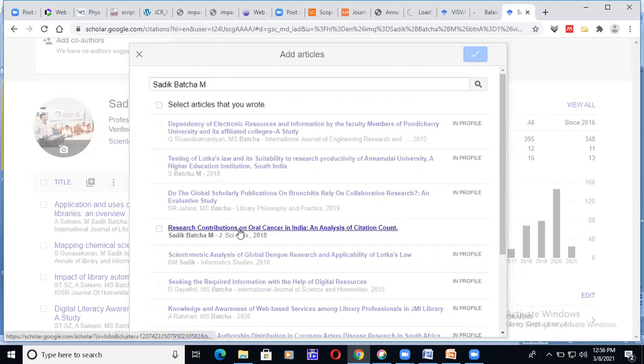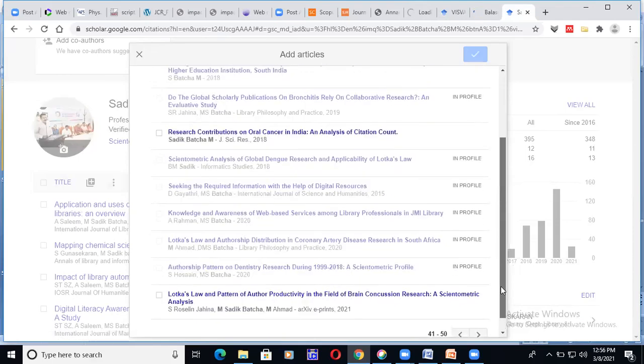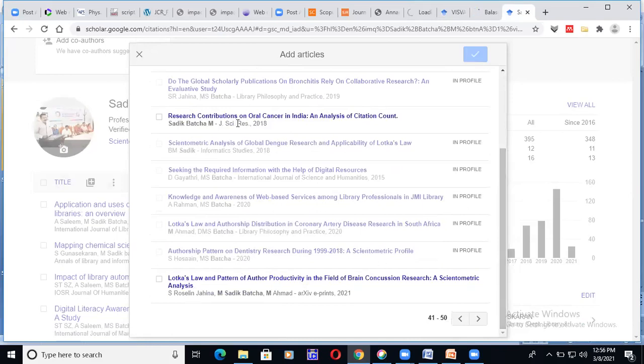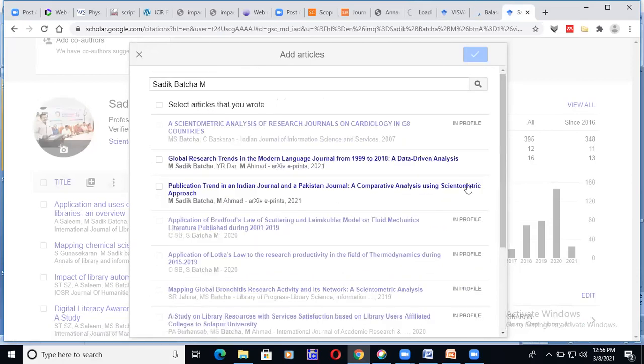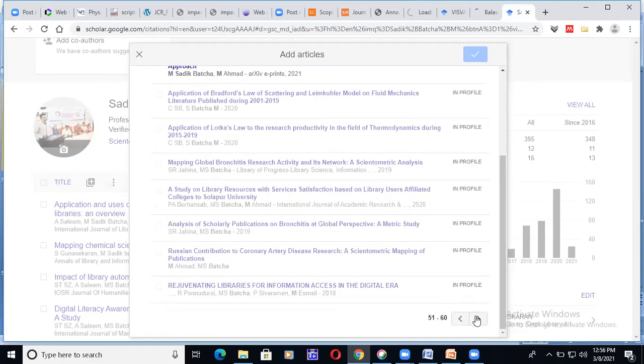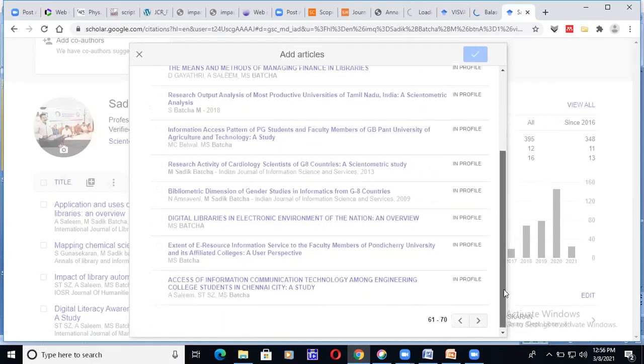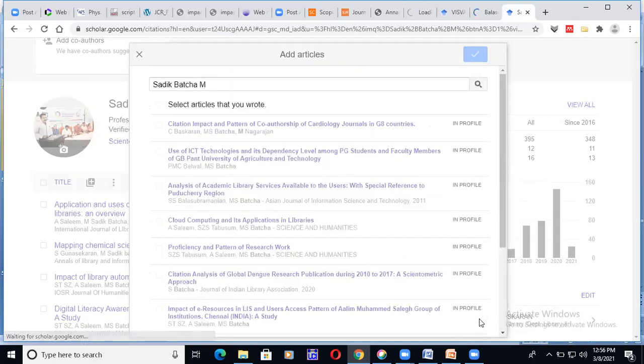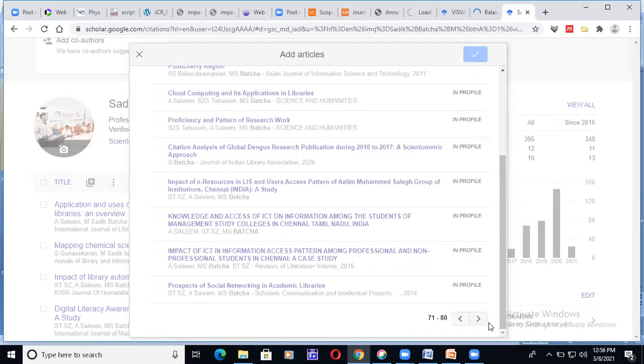This article, one article, is also mine. I have not included this one so far. I have to include it because my name is there in it. This is also one of my articles, and I have not included it yet. Let me show. When I include it, no problem. But even somebody else's article I can include simply. That's why it is called not that standard. All the articles, around 140 articles, are there.